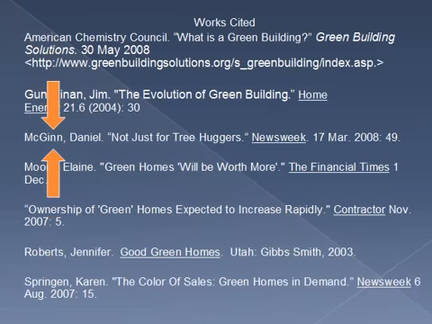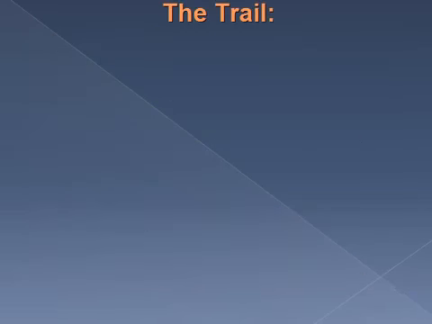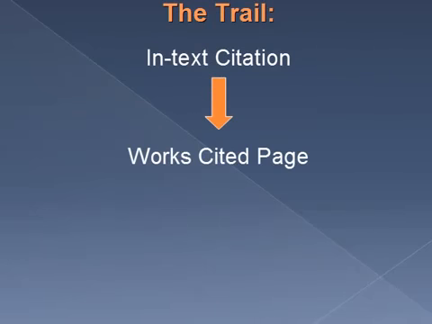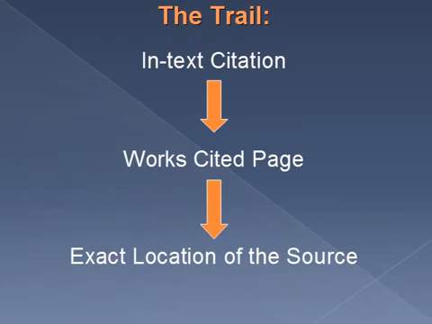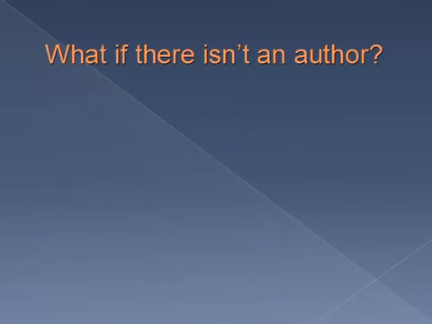And here it is. Now we know exactly where to find the source, and because the in-text citation also gives us the page number, we know precisely where that information was found. So let's look at the path of our trail again. The in-text citation leads us to the Works Cited page. The Works Cited page then leads us to the exact location of the source. Pretty simple, right? But what if my source doesn't have an author?